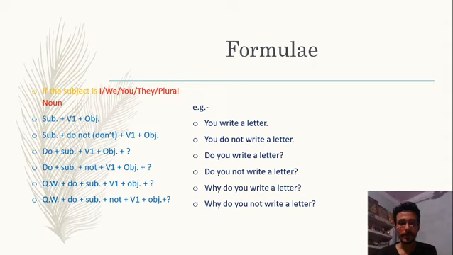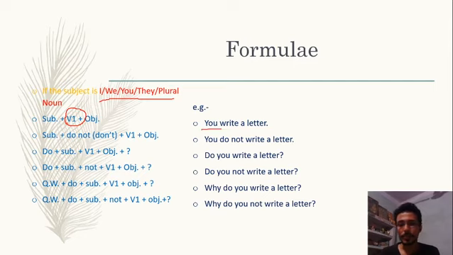Here, first of all, we'll see how we use the verb in present indefinite tense if the subject is I, we, you, they, or a plural noun. In that case, we use the first form of the main verb. Then after that we use the object and other words.